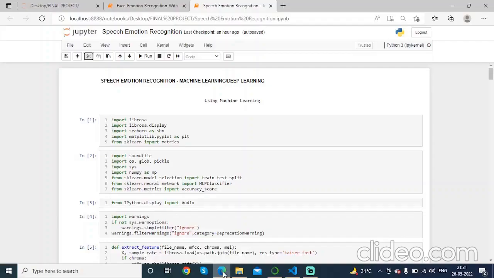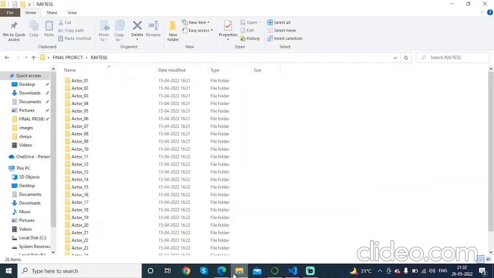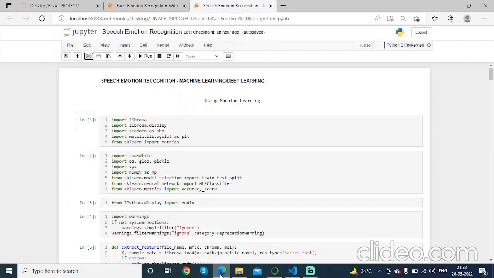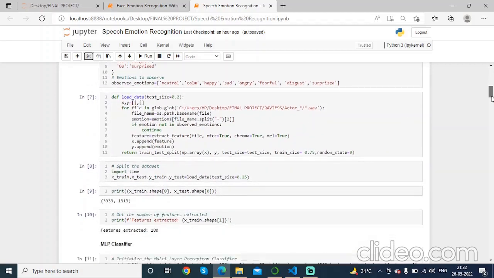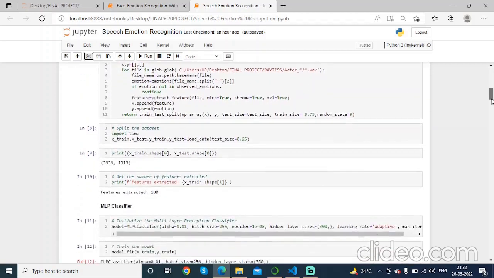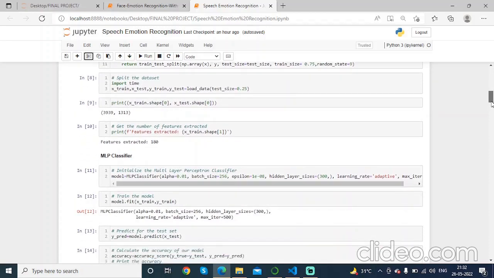My name is Shreya Sundaryal and I am going to show you all the implementation part of our project. Let's see how the speech emotion recognition model works. We have combined 2 different datasets, RAVDESS and a test dataset, and we are going to apply 3 different classifiers: multi-layer perceptron, decision tree classifier and convolutional neural network. Our basic model architecture is to first extract the features, then load the data, then split the dataset into train and test, and apply the classification.